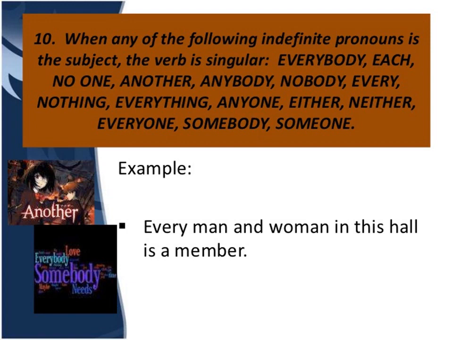If the sentence is starting with these indefinite pronouns, then definitely we have to use the singular form of the verb. For example, "Every man and woman in this hall is a member." As the sentence is starting with "every", we have to use the singular form of the verb.